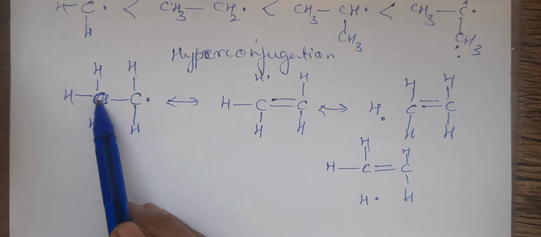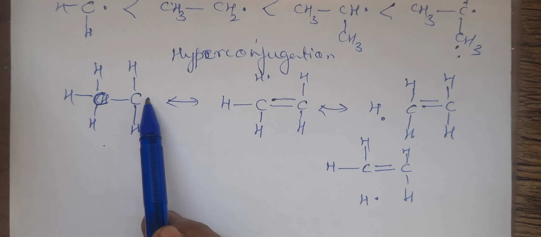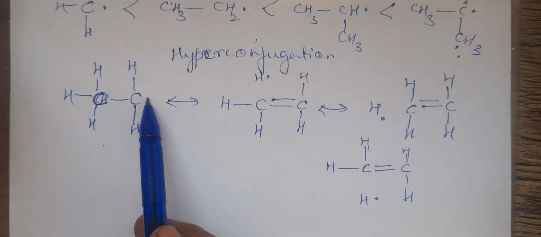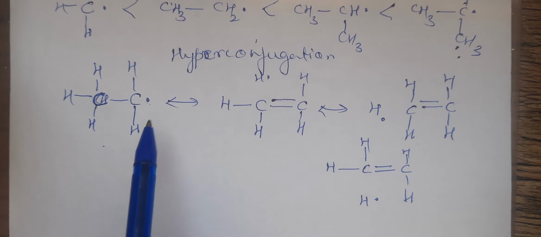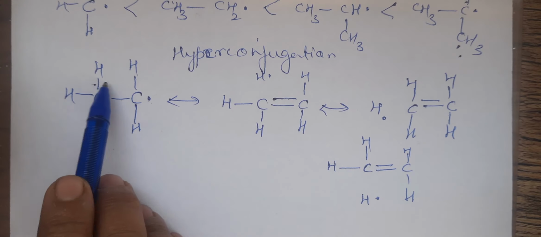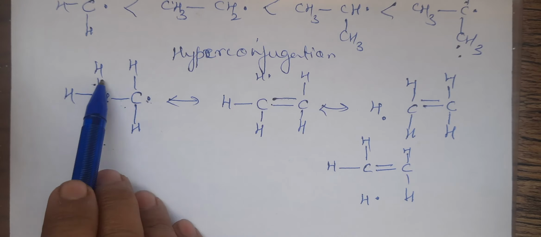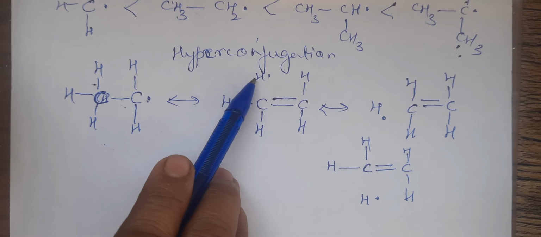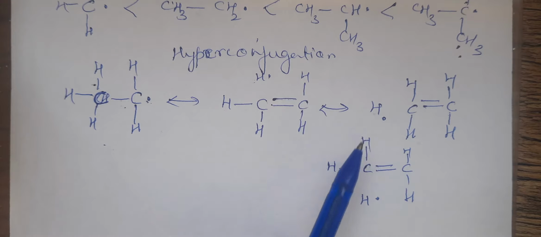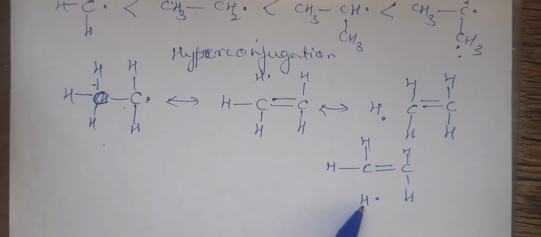That alpha CH bond and the free radical, they are in conjugation. So this bond may come here to satisfy, because this is having incomplete octet. This will definitely have a tendency to pull the electrons from the neighboring. So when this comes here, that free radical will be shown on this hydrogen atom. Same way, this could have come here, so free radical can be here. This could have come here, so there is a free radical.